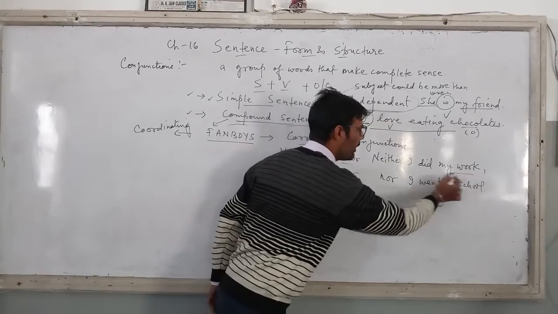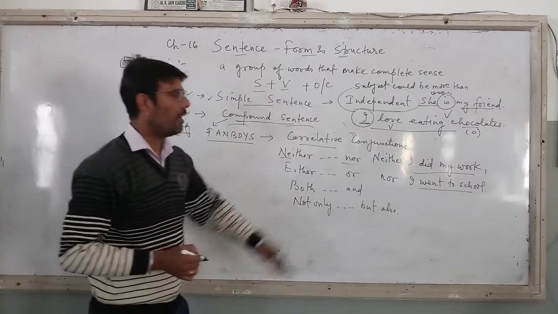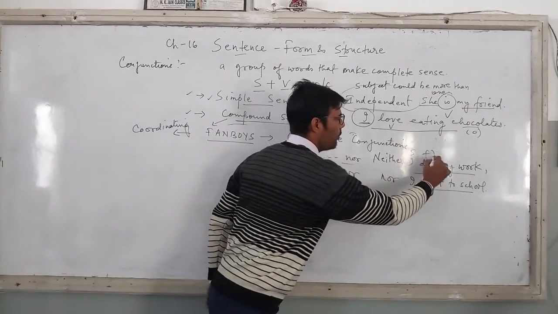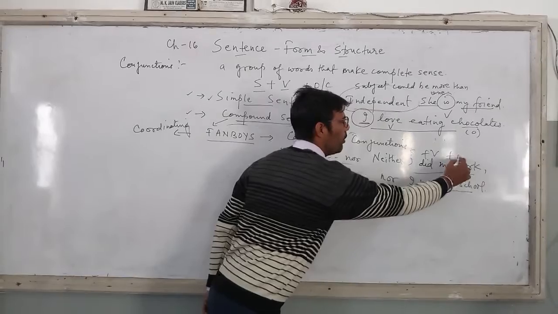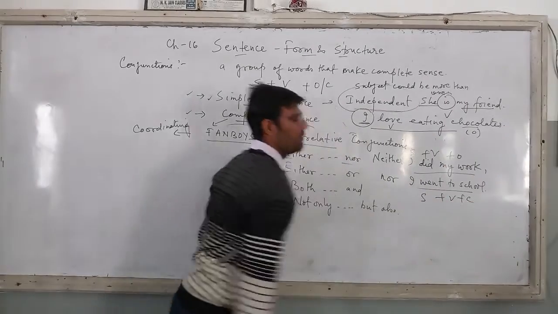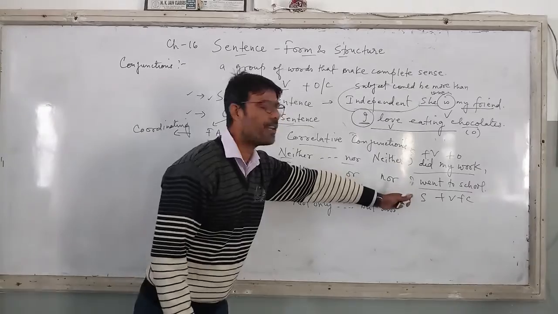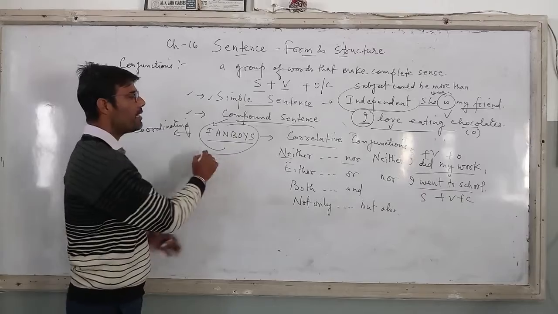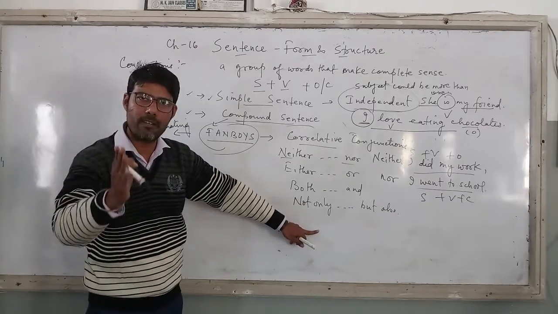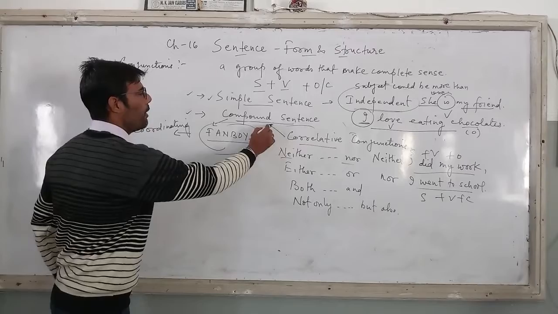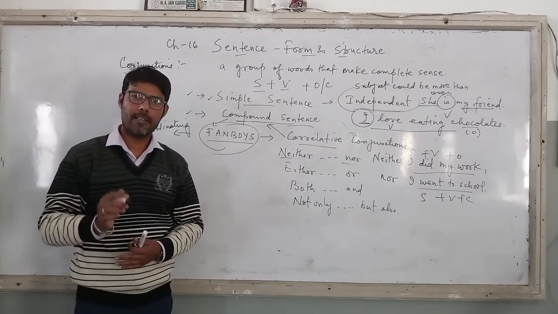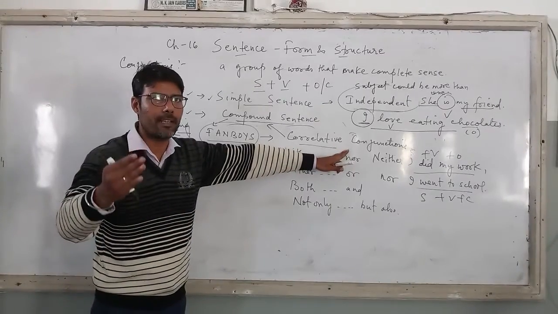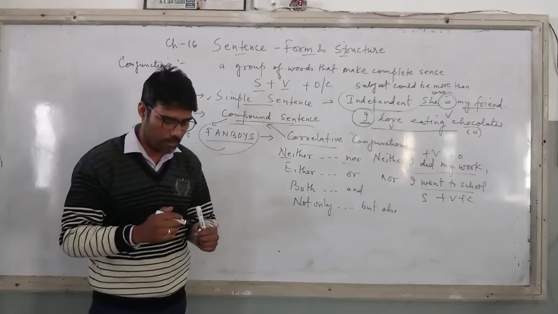So these two are also like independent sentences. I did my work, I went to school. Is it not? S plus V plus O, S plus V plus C. So these two sentences are also independent by nature. The only difference is that I am not using FANBOYS, but I am using correlative conjunction. So beta, correlative conjunction is also a part of compound sentence. Clear? So compound sentence is not only FANBOYS but also correlative conjunction. Next time don't get confused. Right? Further will be explained in the live class also.